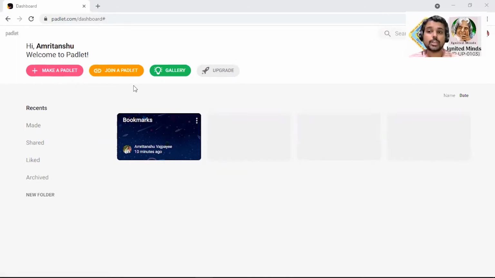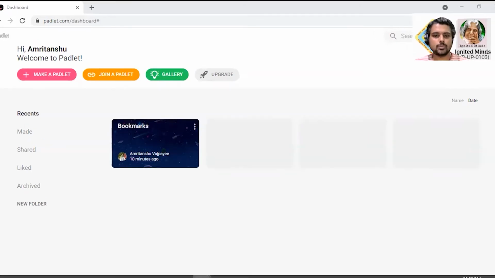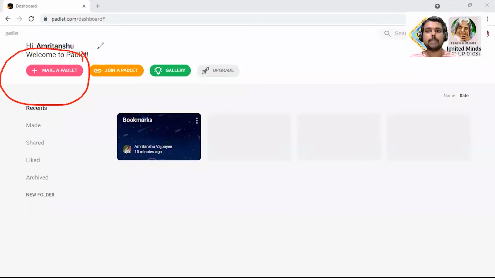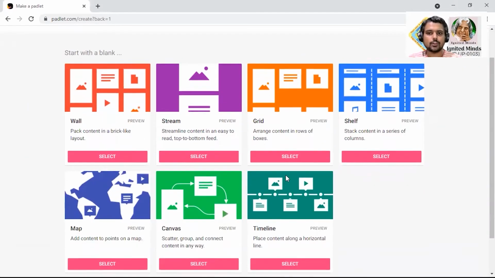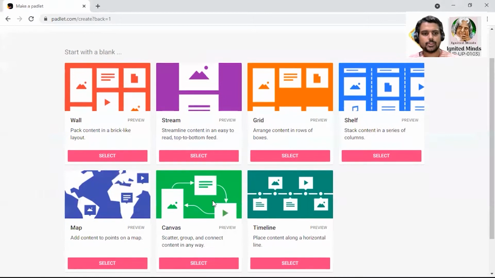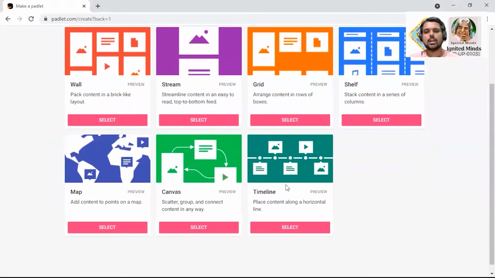The first thing that today we will be discussing, after the creation of the account, is how to create a Padlet. Nothing of a big deal. You just have to simply click on the option Make a Padlet. Here it will offer you different layouts which can be chosen according to your requirements: a very simple wall type of layout, the stream, the grid, the shelf, a map, a canvas, or a timeline, whatever you are comfortable with.